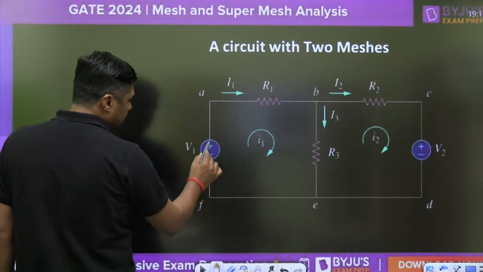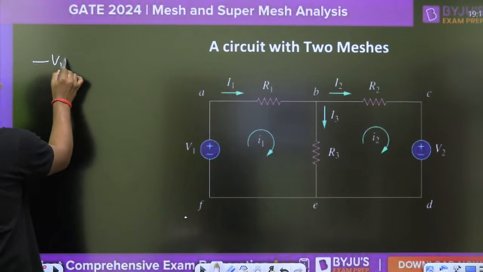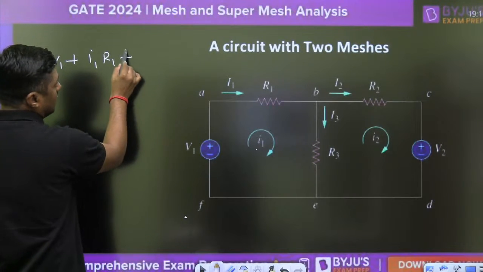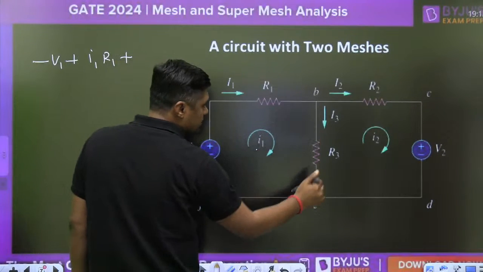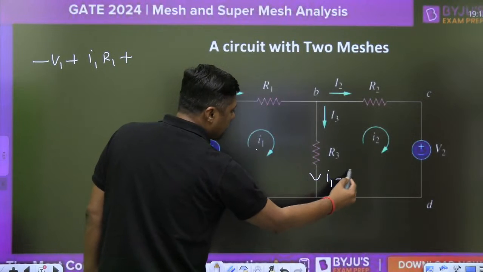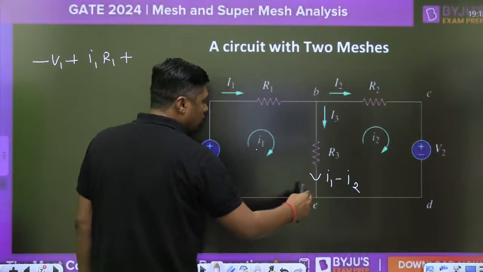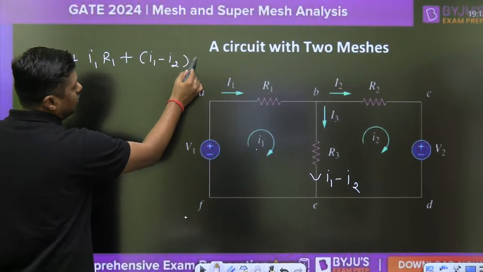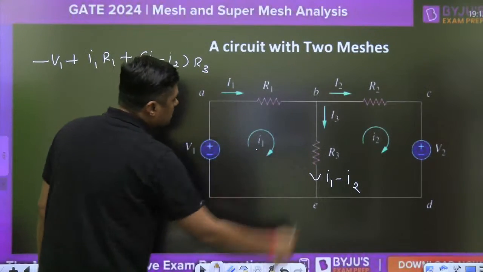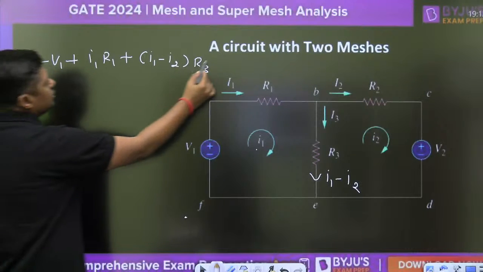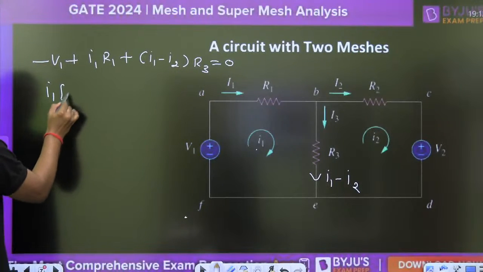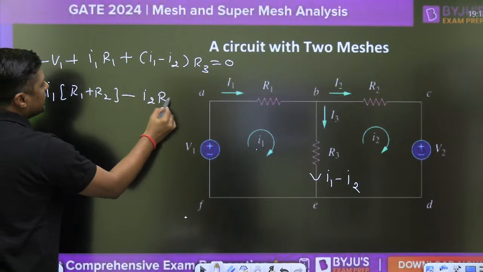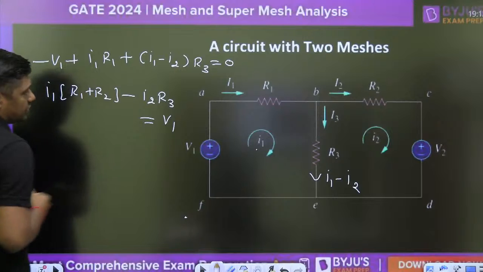This is the mesh current, so we write minus V1 plus I1 into R1 plus, what is the current in this branch? In this branch, in the downward direction, it is I1 minus I2. This is in the upward direction, this is in the downward direction. So it will become I1 minus I2 into R3, because this resistor is R3. Now you can arrange this equal to 0. So I1 into R1 plus R2 minus I2 into R3 is equal to V1, and that is the first equation.